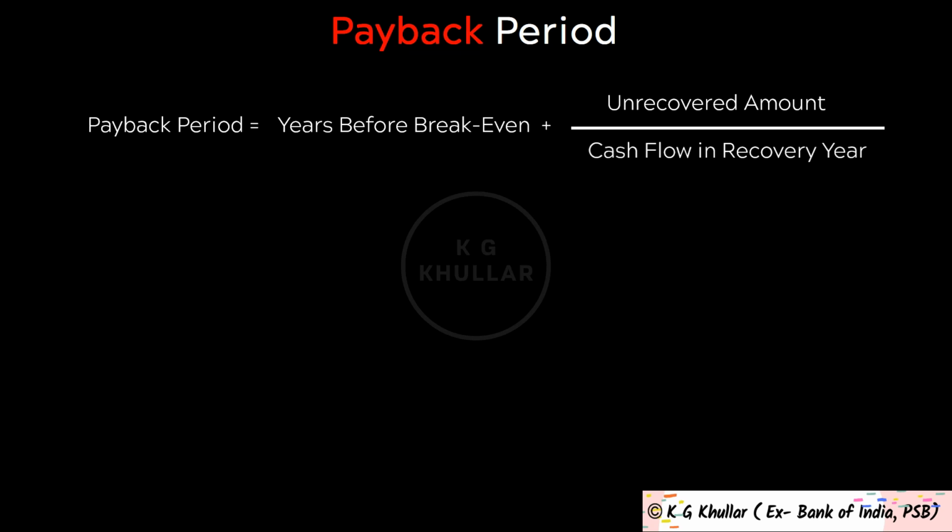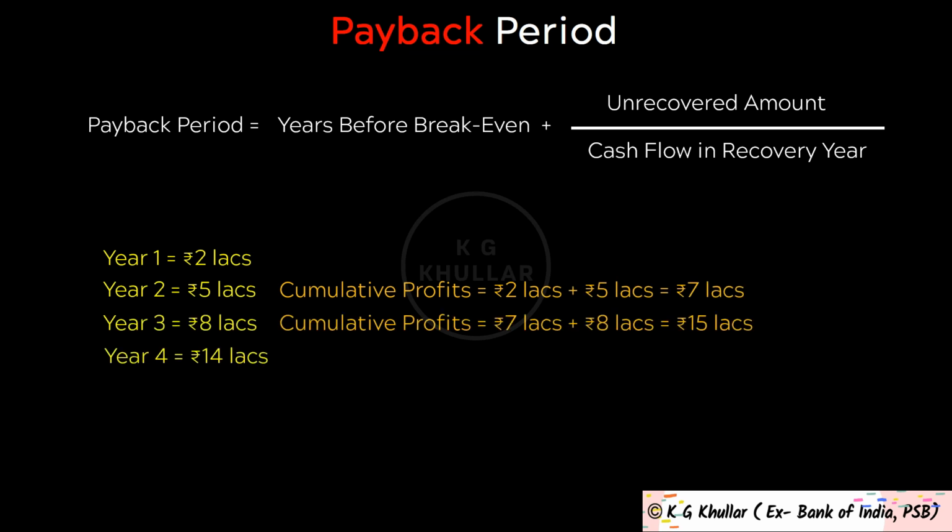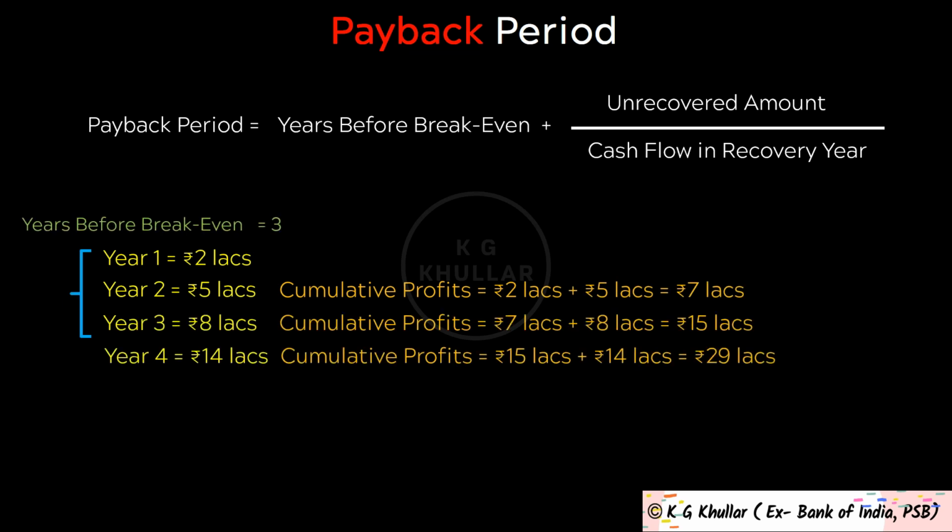So let's understand this with our example. In our example, years before break-even is 3. I hope this point is clear to you. Then unrecovered amount will be, friends, please note up to year 3 we have recovered rupees 15 lakhs. So unrecovered amount will be 25 lakhs minus 15 lakhs equals 10 lakhs. I hope this point is also clear to you.